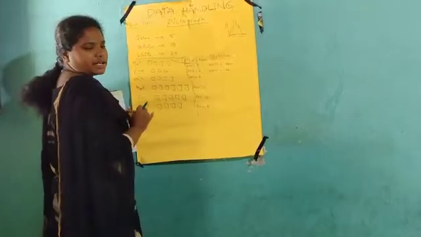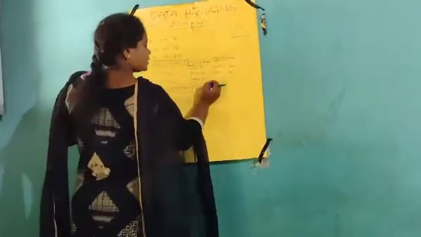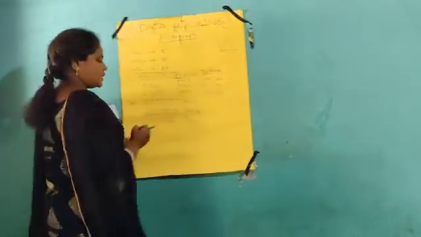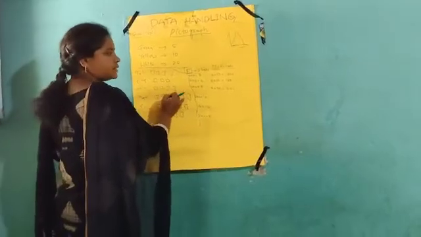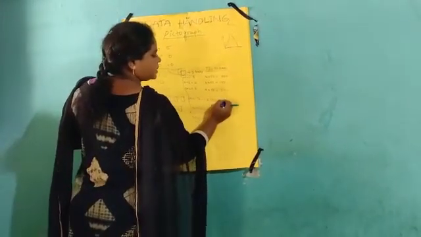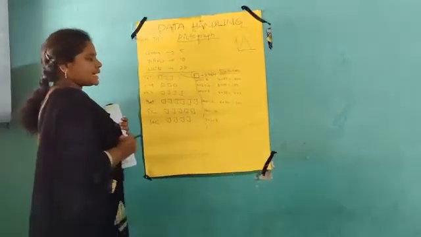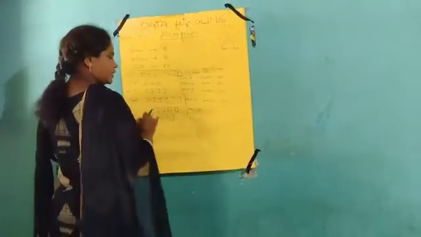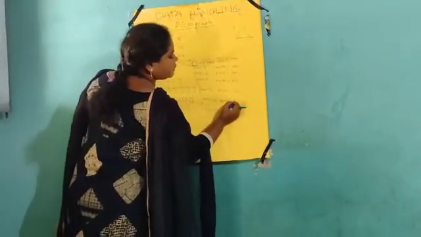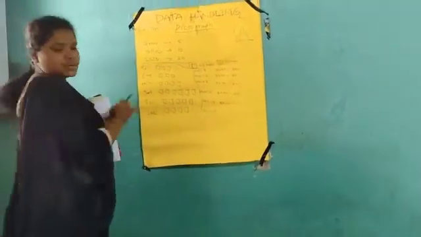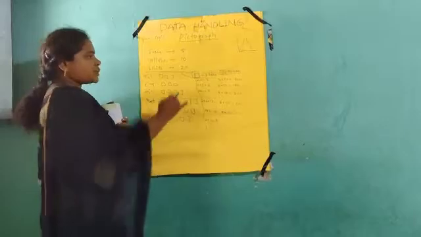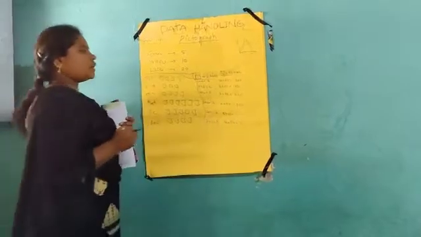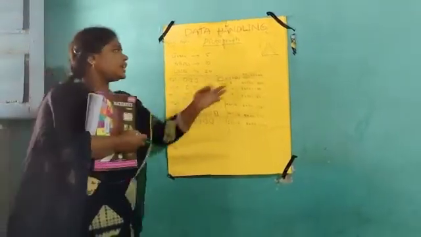Same like that, Hindi. How many books are given? 4, each book represents 50 books, so 4 into 50. 5 4s are 20, so 200. Maths, how many books are given? 6. 6 into 50, 6 5s are 30, so 300 books. Science, 5 books are given, each represents 50, so 5 into 50, 5 5s are 25, so 250. Next, social, how many books are given? 4, each book represents 50, so 5 4s are 20, so 200.